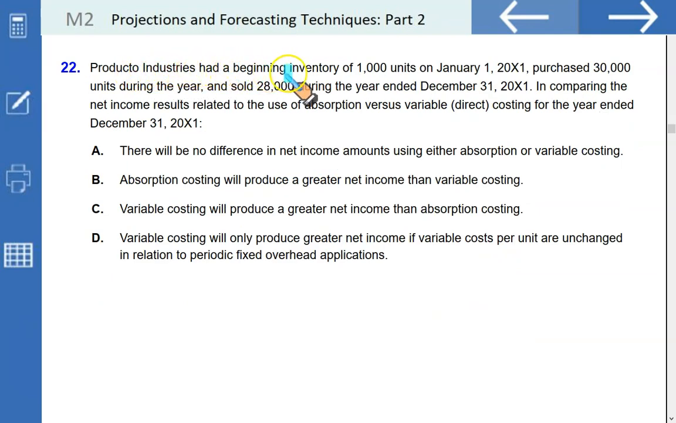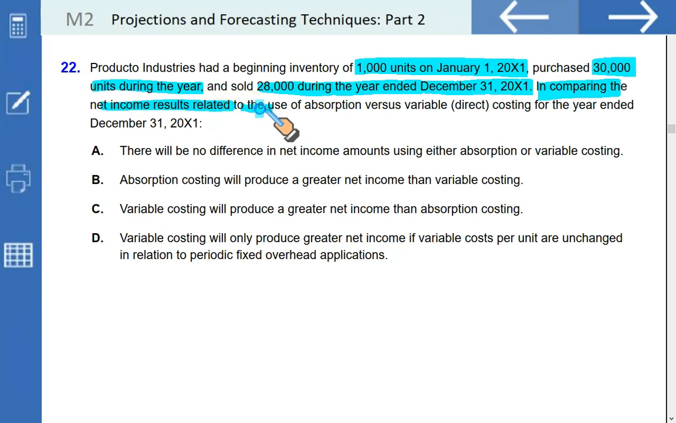Producto Industry had a beginning inventory of 1,000 units on January 1st, 20x1, purchased 30,000 units during the year, and sold 28,000 during the year ended December 31st, 20x1. In comparing the net income results related to the use of absorption versus variable costing for the year, which of these options do you think is correct? This question is technically flawed.